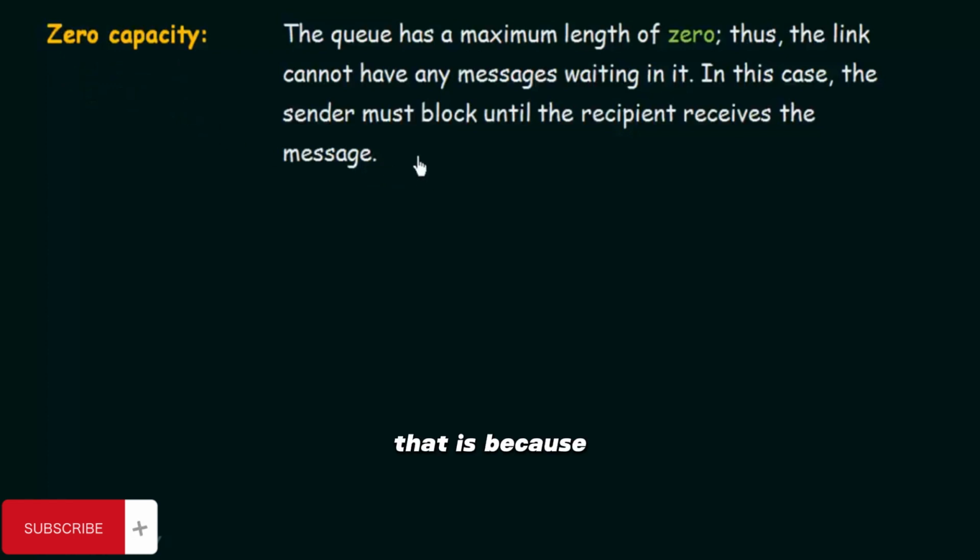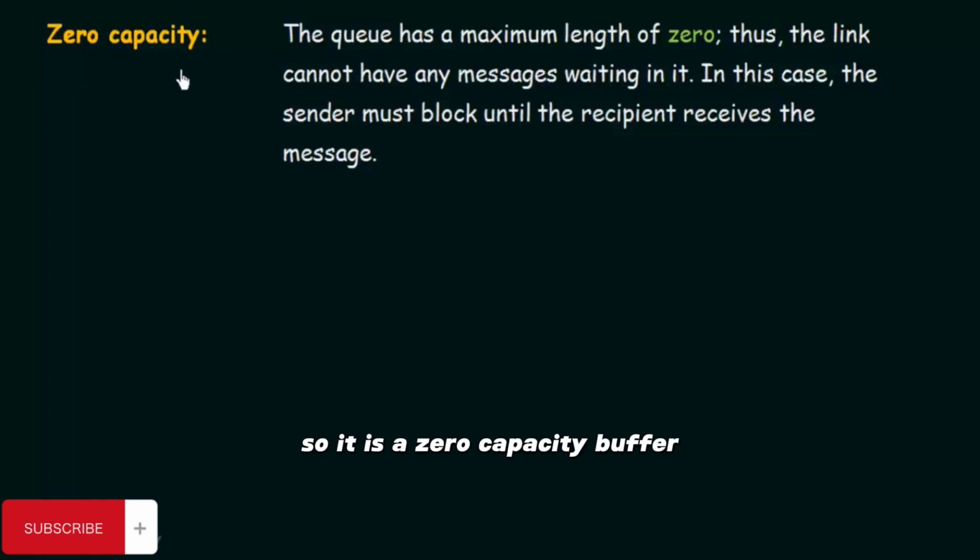Why is that? Because if the sender is not blocked after sending the first message, it will try to send the second message. And when the second message is sent, if the first message was not yet received by the receiving process, then the second message will have to wait in the queue. But in a zero capacity buffer, nothing can be waiting in the queue. So we have to make sure that the sender is blocked until a receiver receives the message that is sent. Just remember that only one message can be sent at a time in this zero capacity buffer. You may think, why do we even call it a buffer? Because nothing can be stored in it.